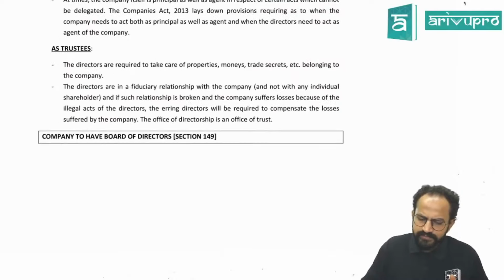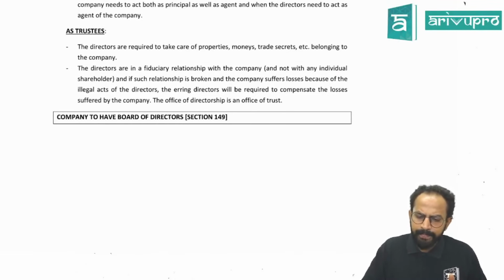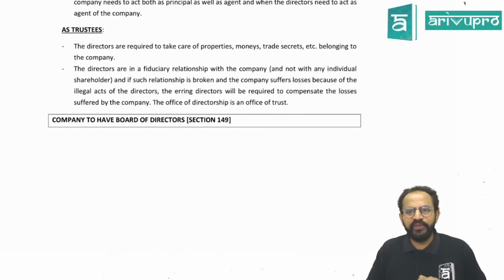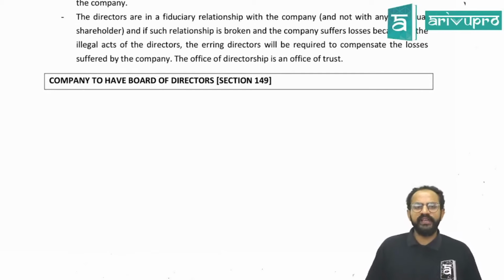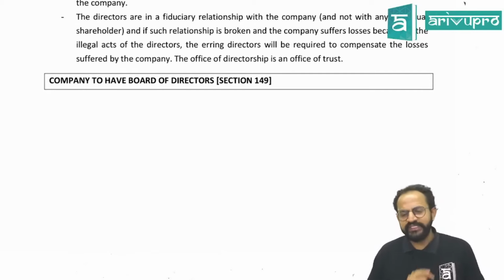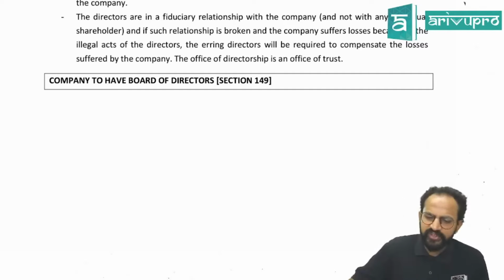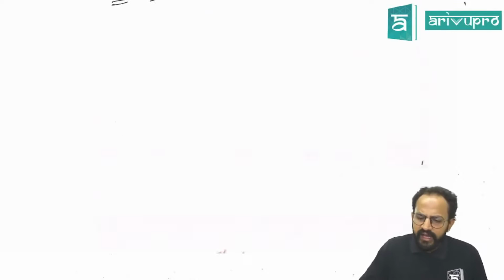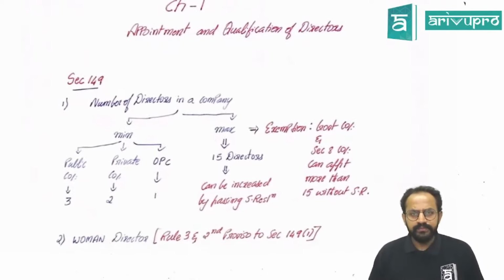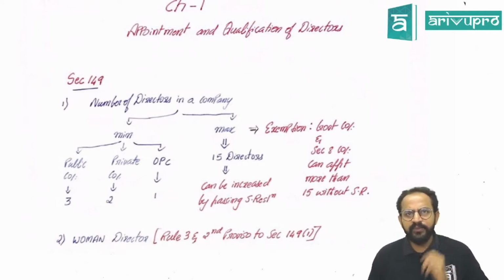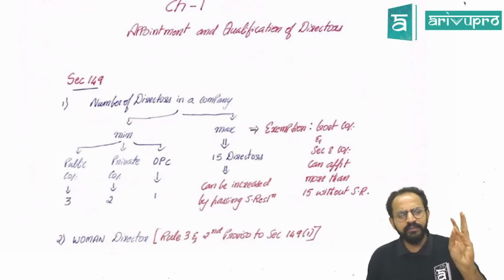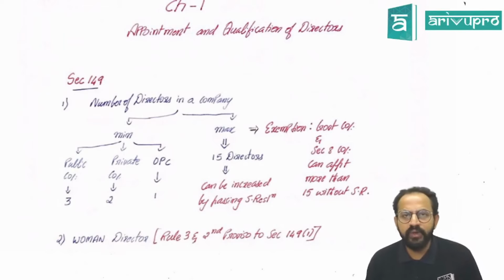Okay, sir. Now, a company must have a board of directors. Sir, in a company, how many directors should be there? Section 149, our first section in the CA Final, says that the company should have a board of directors. Okay, sir. How many directors should be there? You would have seen it in your CA Inter also. A company should have a minimum number of directors depending upon the type of company. There are three types of company broadly. One is public company, one is private company, and the next one is OPC, one person company.